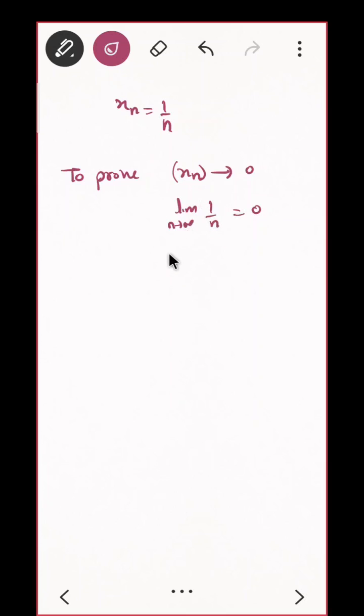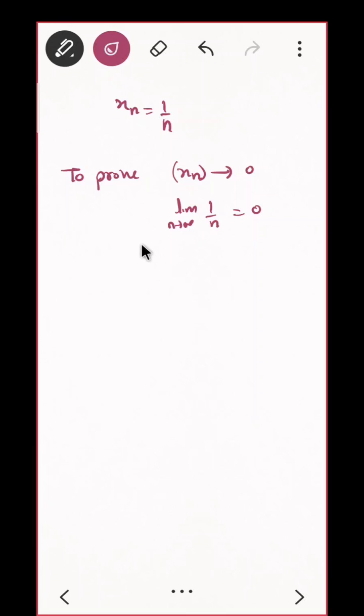Suppose I am taking xn equal to 1 by n. What is your guess? What is your x here? What do you want to prove? Where does this converge to? 0. So to prove xn converges to 0. This is how the notation is actually. xn converges to 0, or you can simply write limit n tending to infinity 1 by n is equal to 0. This is what you want to prove, correct?